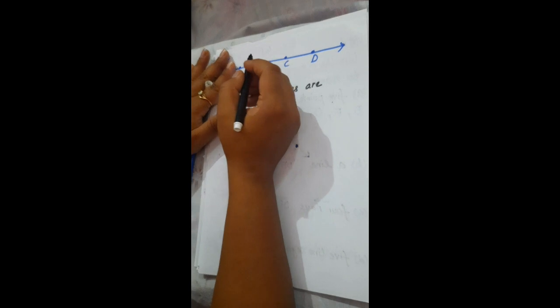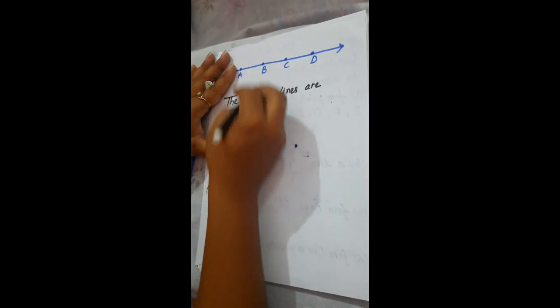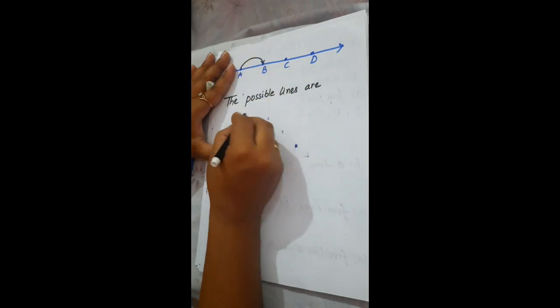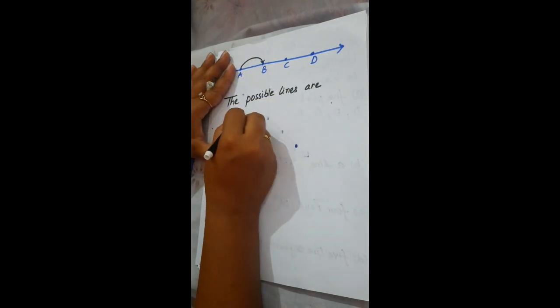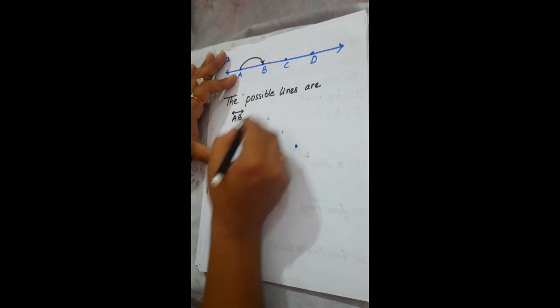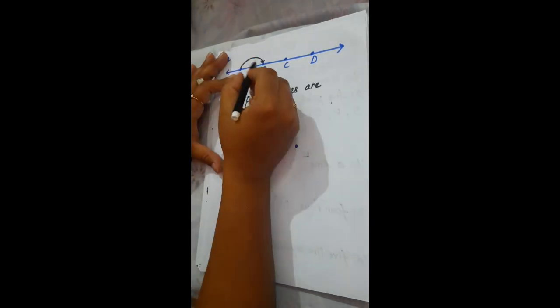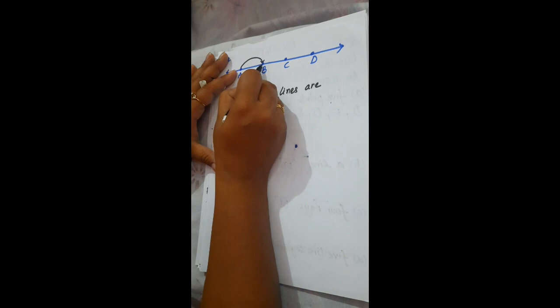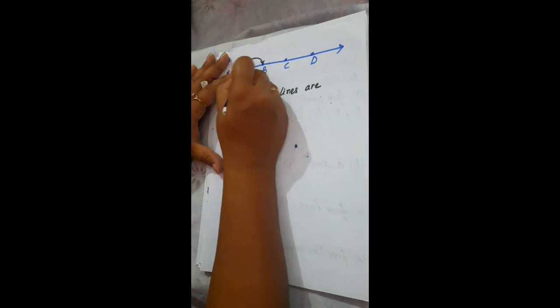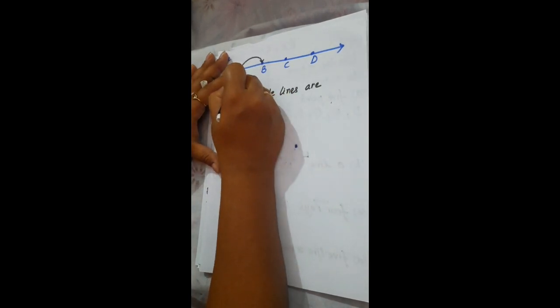So let's start with A. If I am writing from this point, A, B. AB is the first line. Simultaneously I will write the reverse possibility. AB means line and BA is also line. I just write in the reverse way, AB then BA.